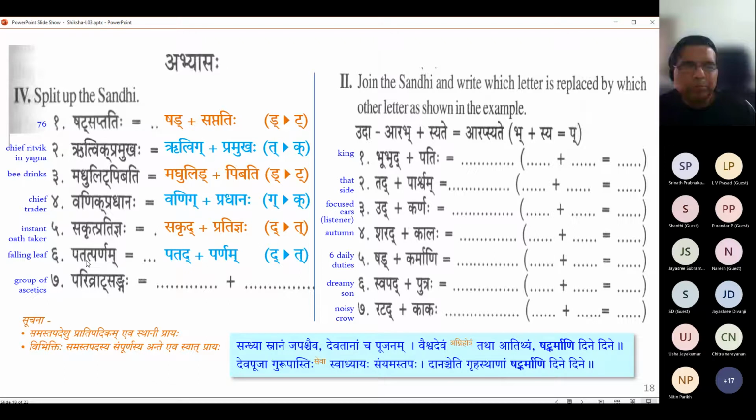Patat Parnam is very easy. Patat means that which is falling. Parnam means leaf. Okay. Leaf.